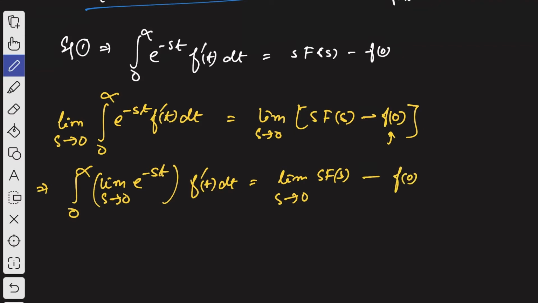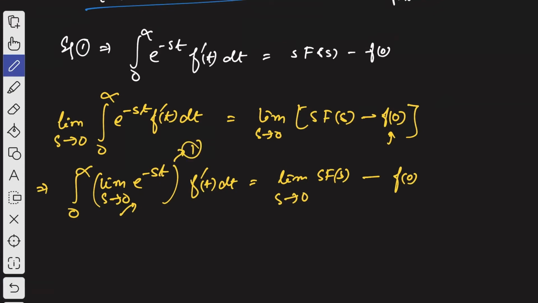It's not a function of s now, so that's why we can write this way. So now you see, the limit of e to the power minus st when s tends to 0 gives 1.